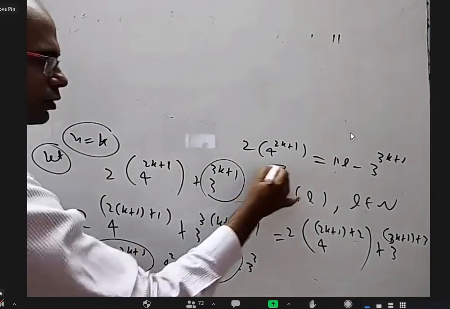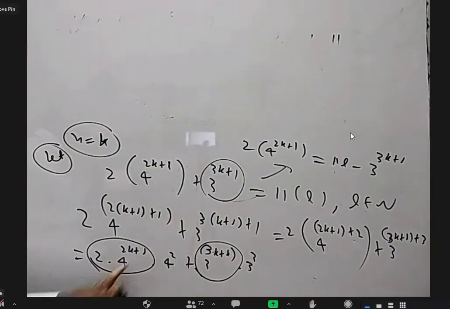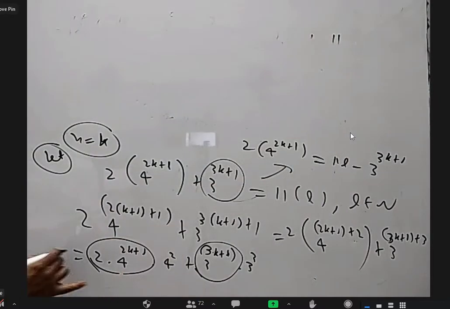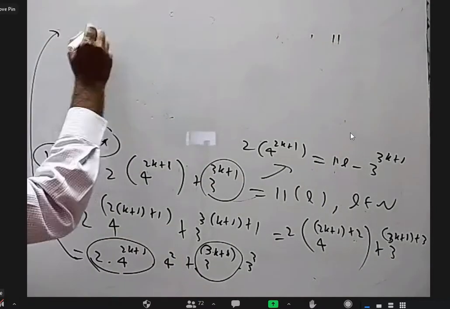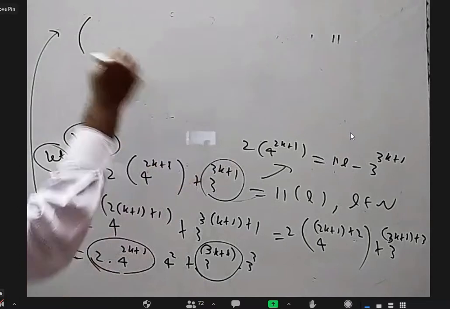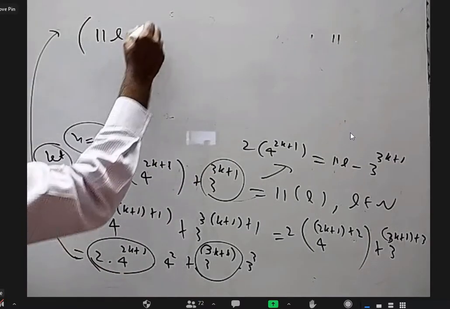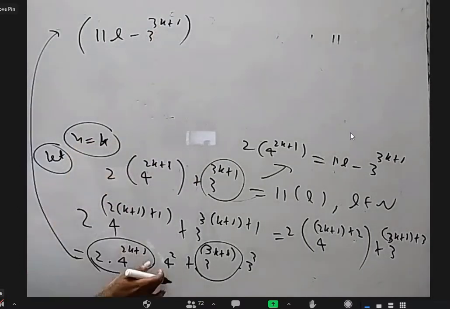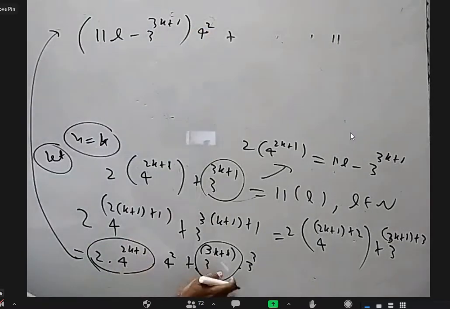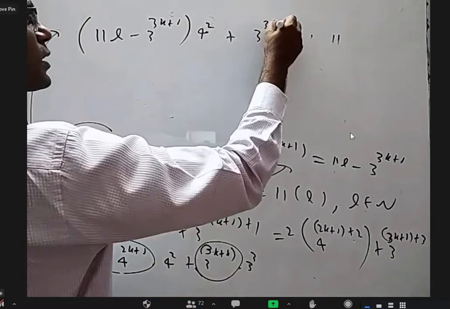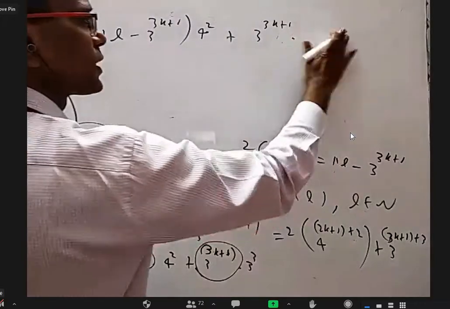You readjust it like this so that this part can be replaced with that. So in the place of this, I am writing 11L minus 3 power 3k plus 1, into 4 square, plus 3 power 3k plus 1 into this 3 cube, which is 27.